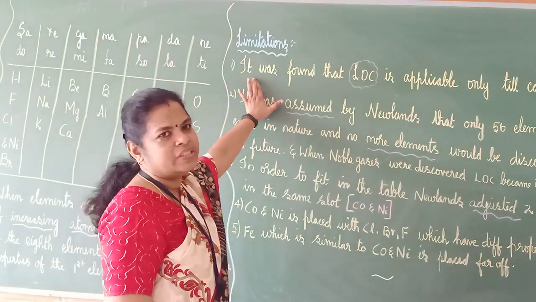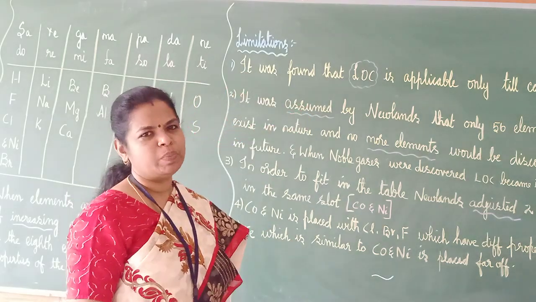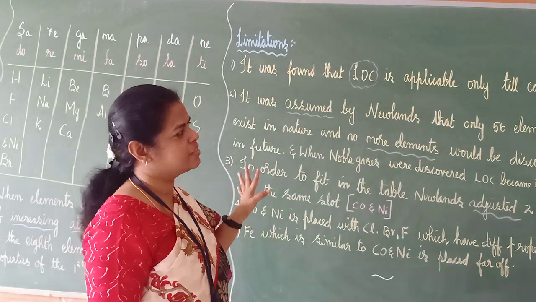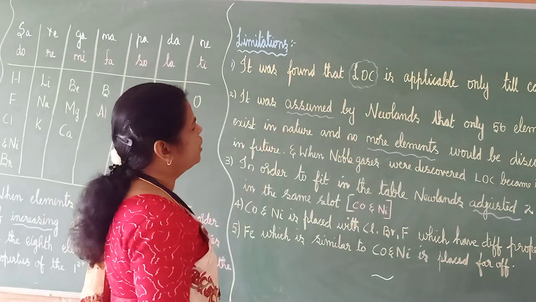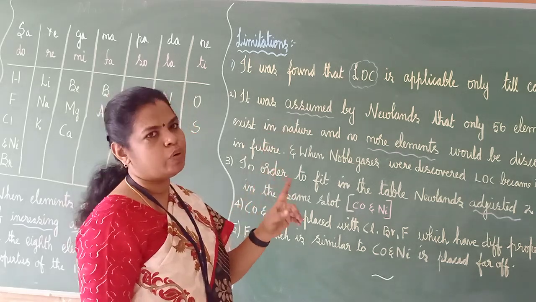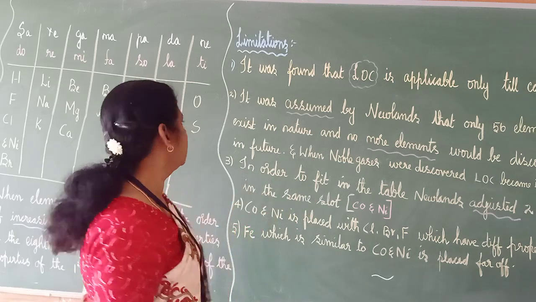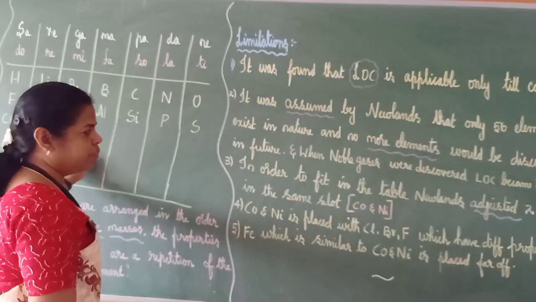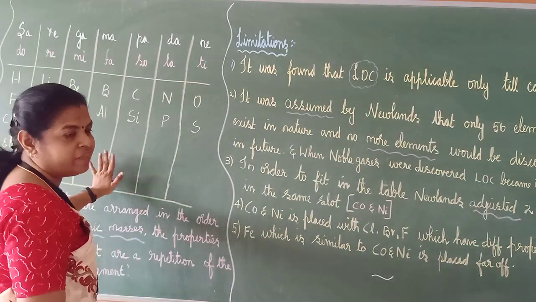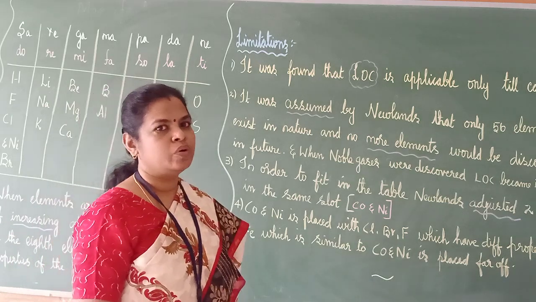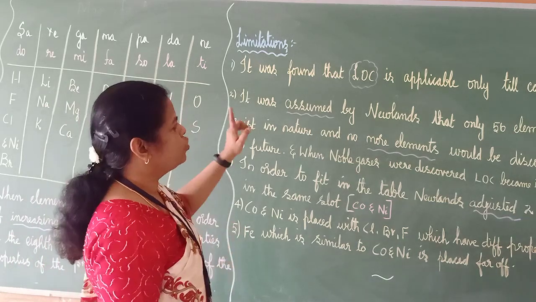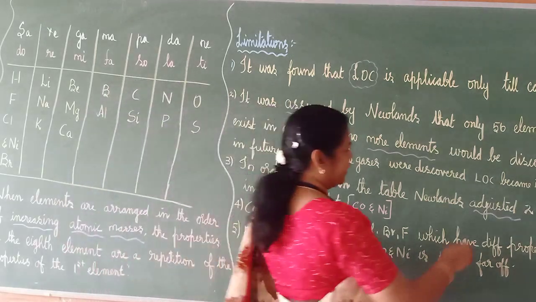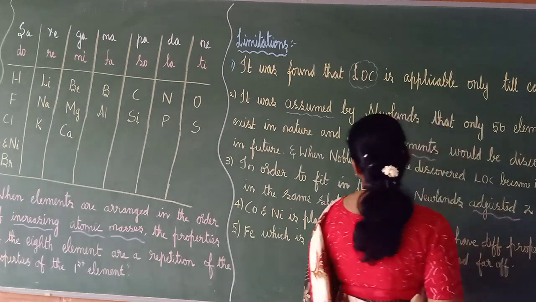First one, it was found that the law of octaves is applicable only till calcium. In this tabular column, till calcium they are lighter elements, and after calcium they are heavy elements. Thorium was the last element discovered at that time. So it was found that the law of octaves is applicable only till calcium. That is a drawback.